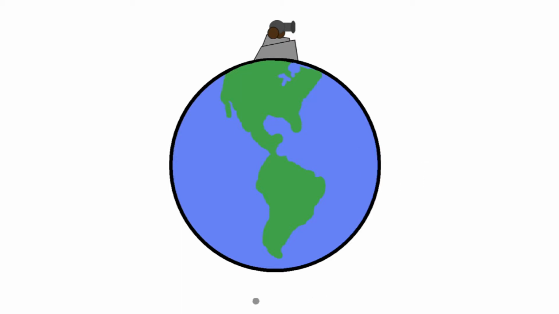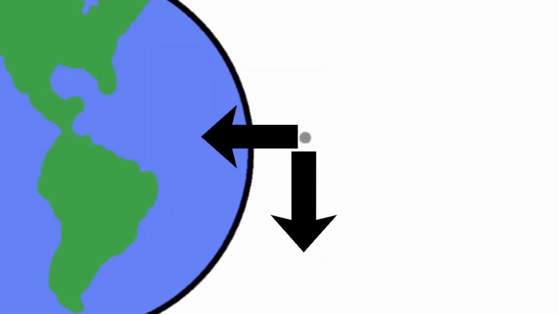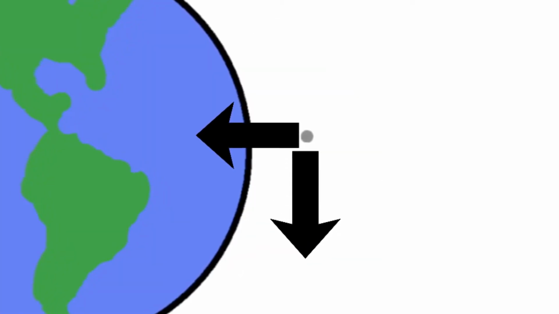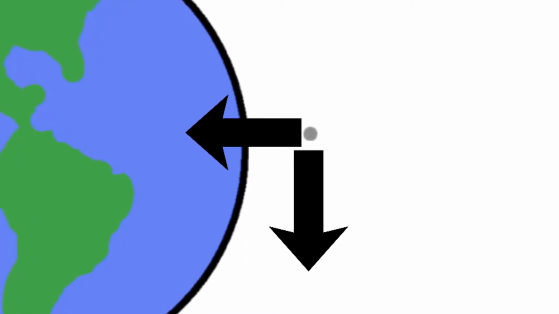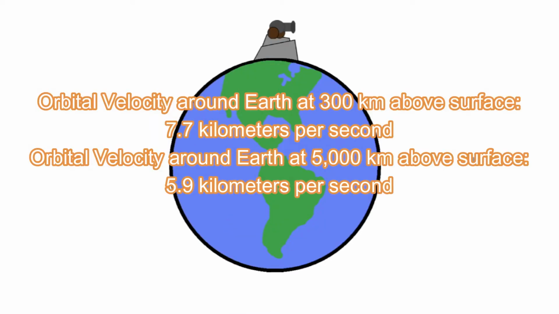The cannonball is falling towards Earth, but constantly missing it, leaving it in a state of perpetual freefall. The cannonball is said to have reached orbit. You might think that the cannonball would lose speed, but this is not the case. Since the force of gravity is pulling on the cannonball perpendicular to the cannonball's direction, it doesn't lose any velocity. It should also be noted that the speed you need to travel to reach orbit changes depending on altitude.